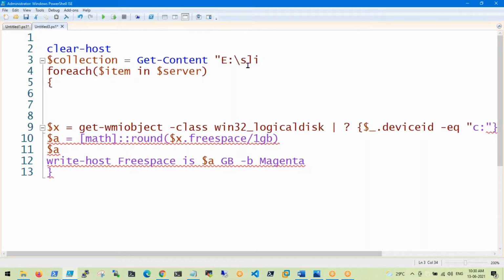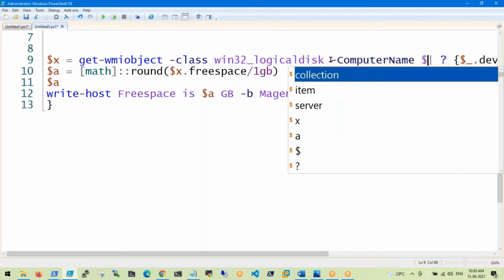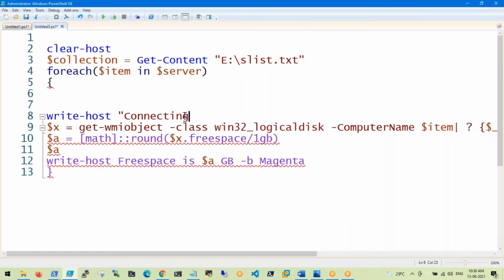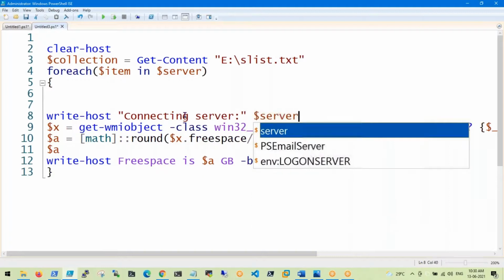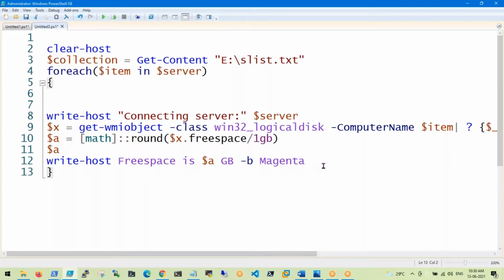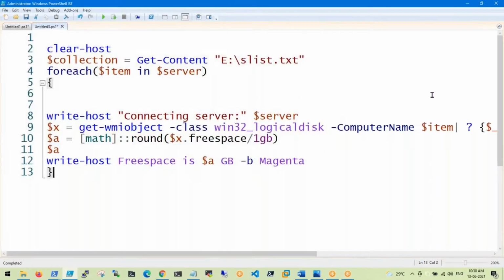Guys, there are a couple of servers in the server list. Now it is a simple matter. If a server is not available, it will simply throw an error. This is a matter of some lines, but I will explain each and every line. I'm just giving an example of how we do foreach. If you run this script, you will get the total information.